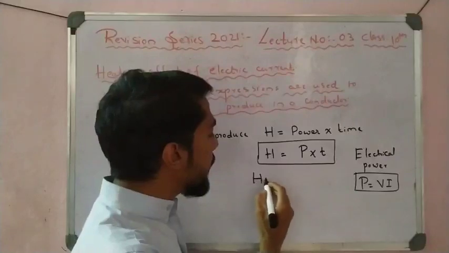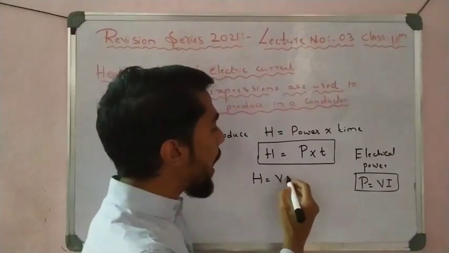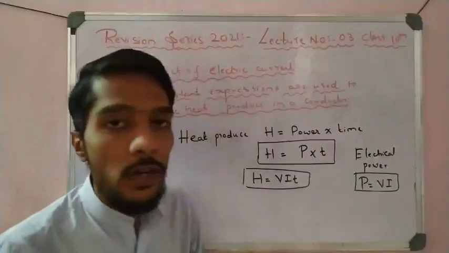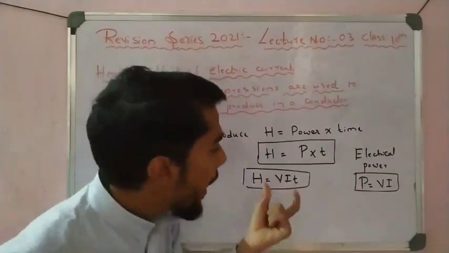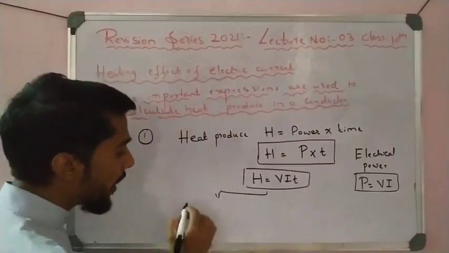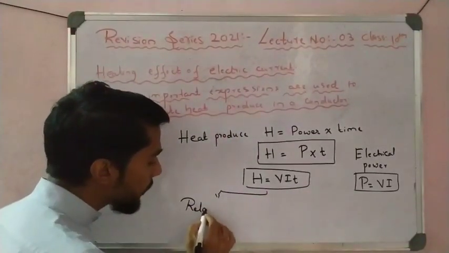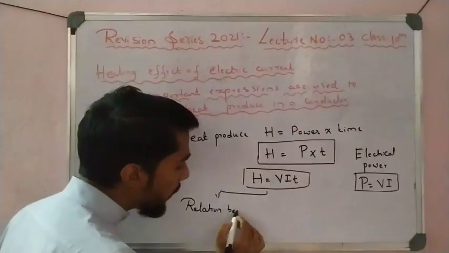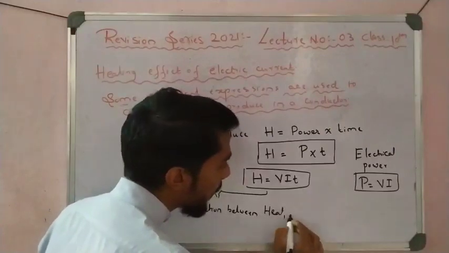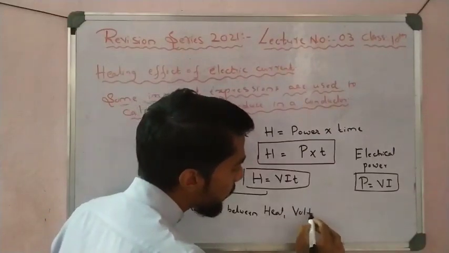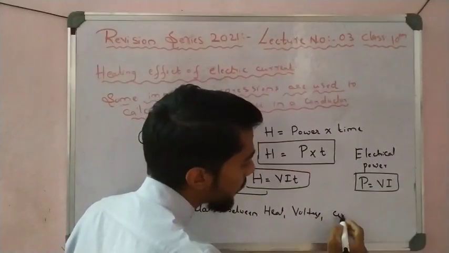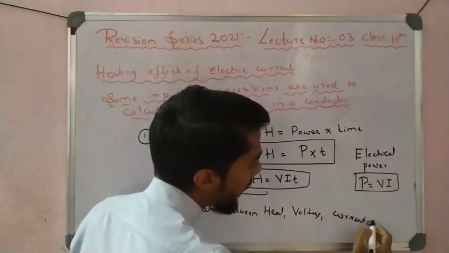So put the P value here, what do we get? Heat is equal to VIT, H is equal to VIT, students, right? And this expression is also called the relation between heat, voltage, current and time.